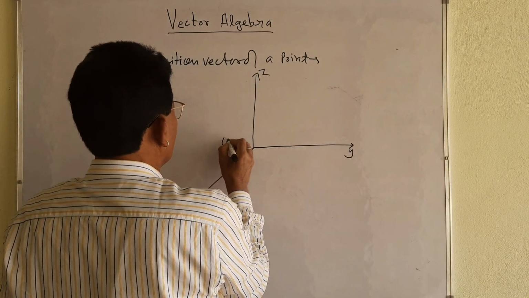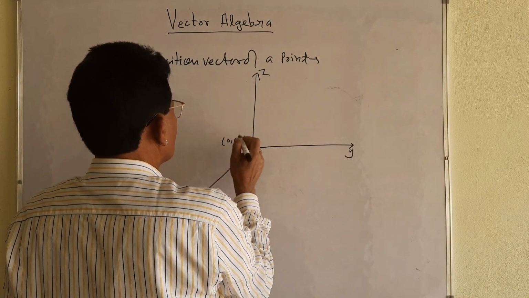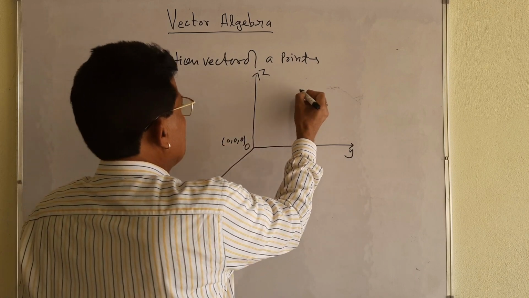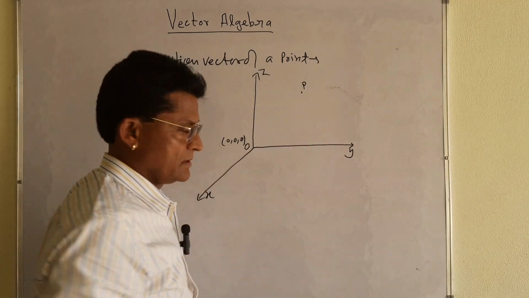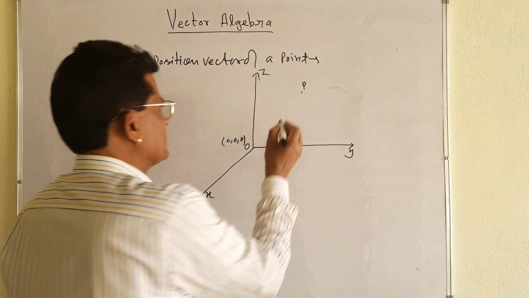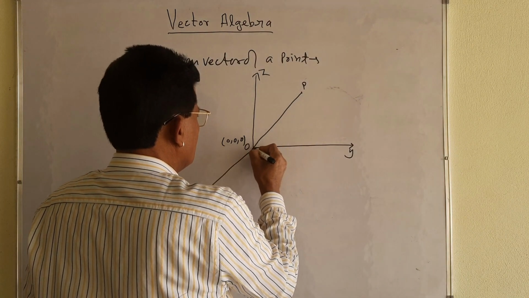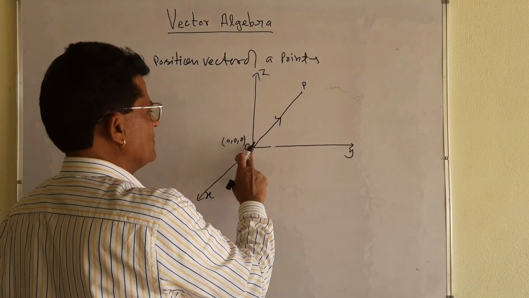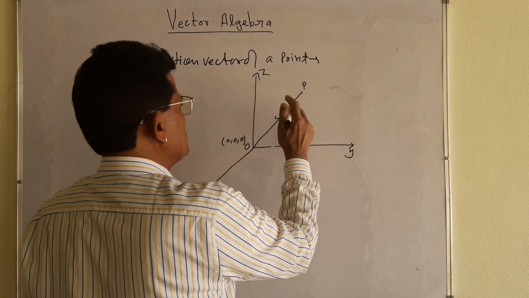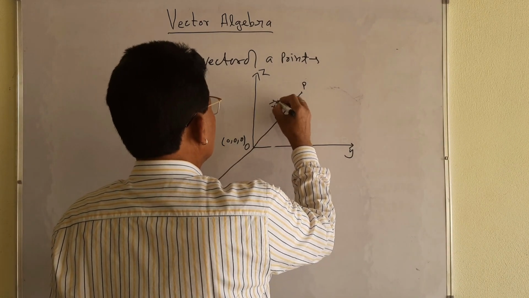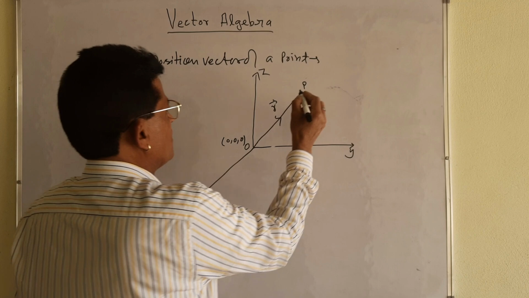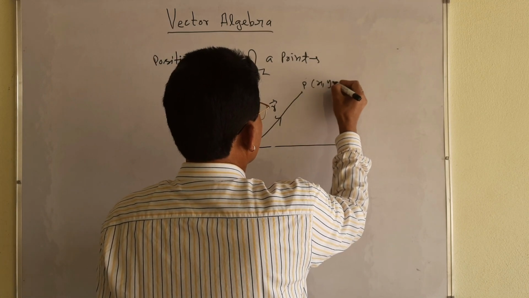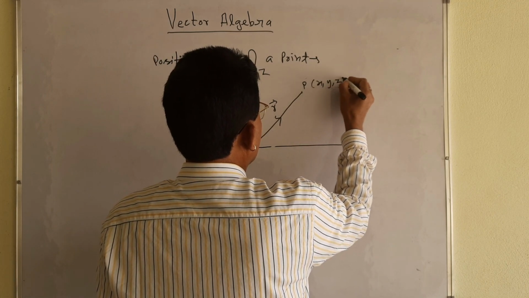This is the origin, its coordinates are 0, 0, 0. Let me take a point P. Point P, that is the vector. Its position vector: this vector OP will be from point O to P, and it is to be denoted by the vector R. Point P having the coordinates x, y, z.